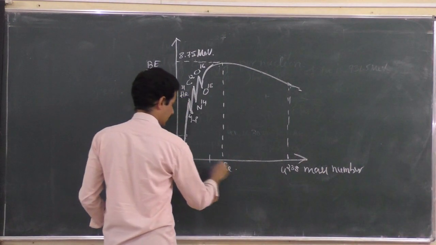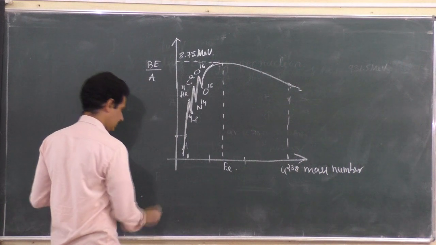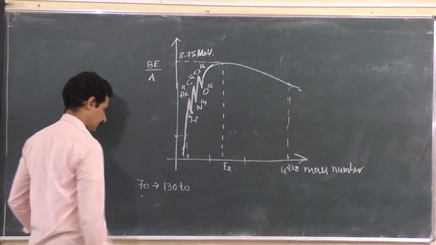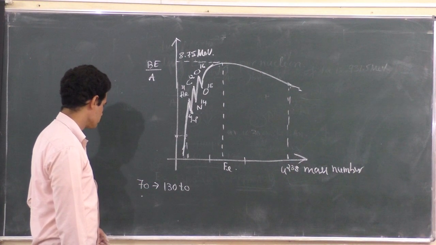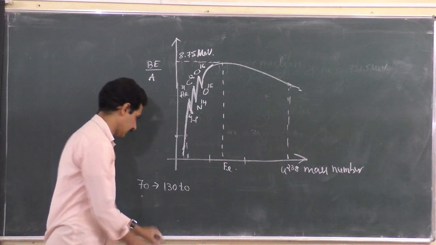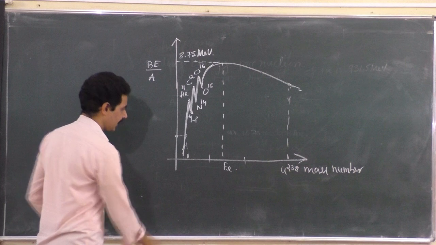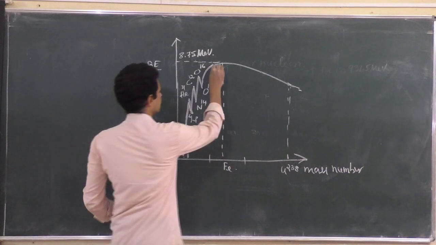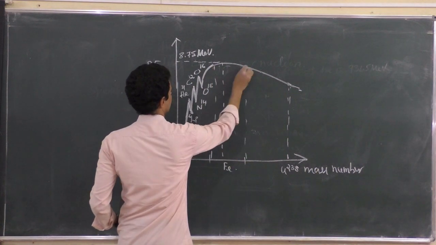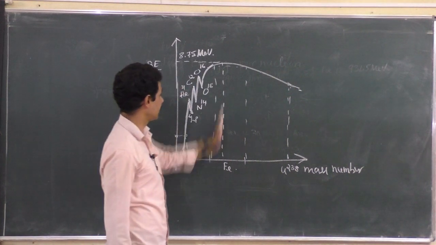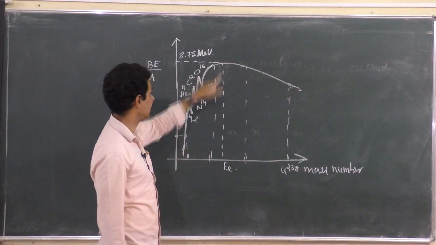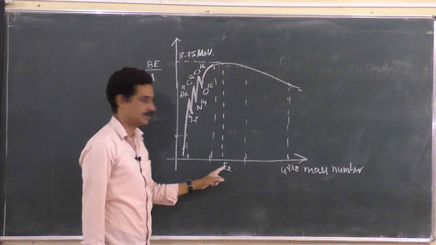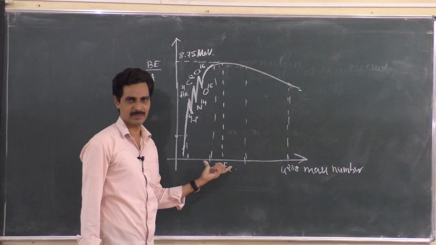And elements which come under a mass number of some 70 to 130, something like that. The exact number I don't remember. Elements having mass number from 30 to 170, I will tell you the exact number in the next class. Elements having mass number from 30 to 170 have high specific binding energy. If you see this range, it is more than some 7.5 million electron volt. The highest binding energy per nucleon lies here, at 8.75 million electron volt. That is for iron. So I think it is 30 to 170, something like this.